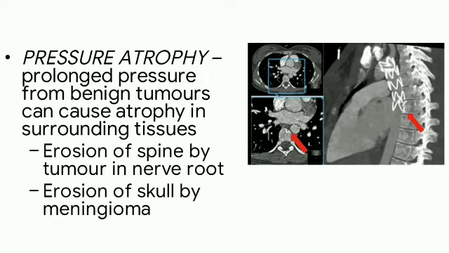Next, pressure atrophy. Prolonged pressure from benign tumors can cause atrophy in the surrounding tissues, for example erosion of the spine by a tumor in the nerve root. Here this is the erosion of the spine, and erosion of the skull by meningioma.